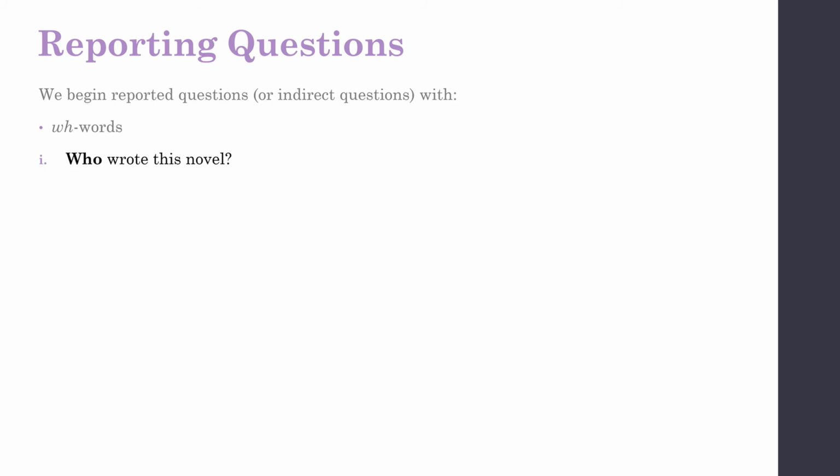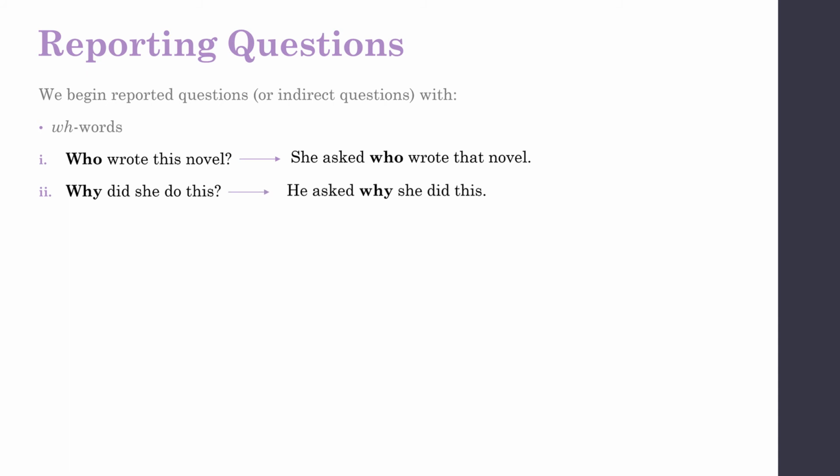Now we move on to reporting questions. We begin reported questions with first WH words. For example, who wrote this novel? We change it to be indirect. She asked who wrote that novel. Okay. Why did she do this? Of course, this is direct. If we want to change it to indirect, it becomes he asked why she did this.